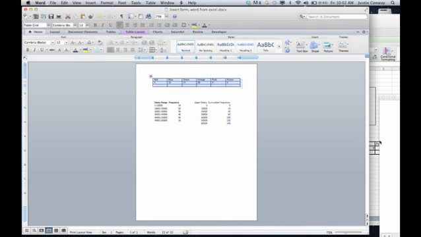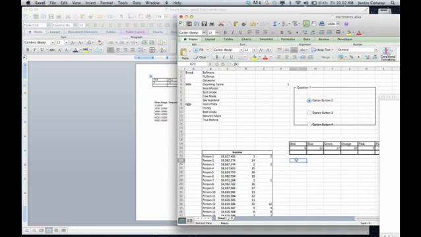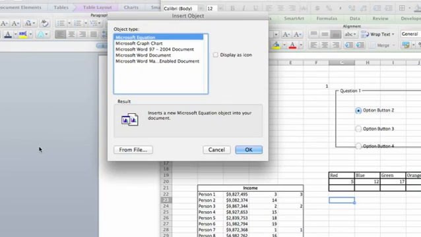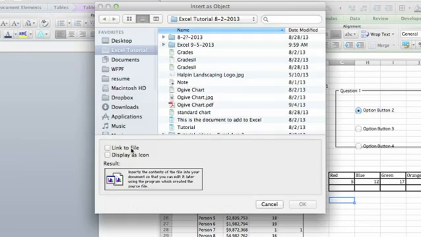The other method is linking. What you would do is go to Insert, and you can also do this for embedding. I'll show you the options. And you would go to Object, and from File, and you can do Link to File.